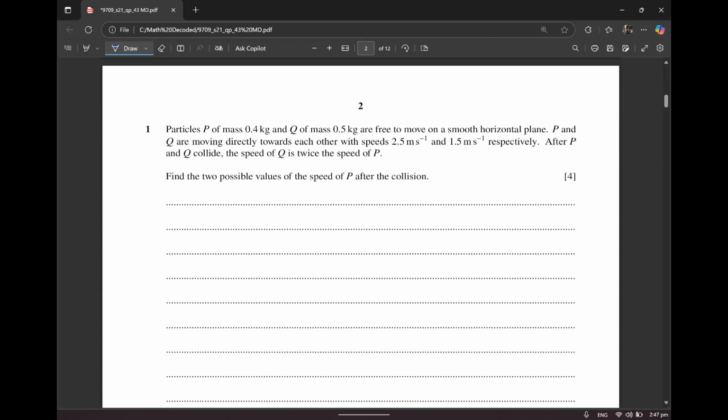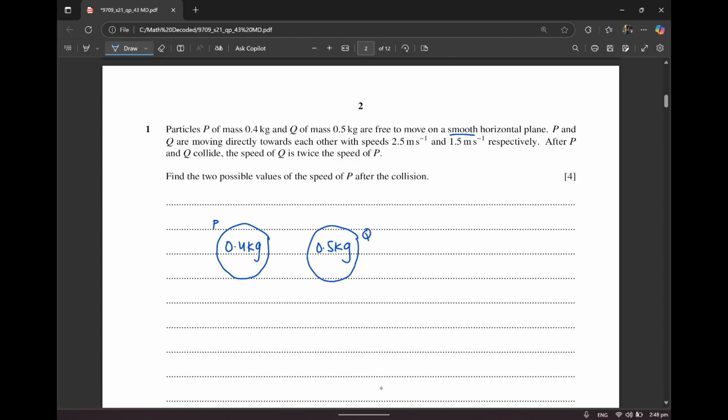It reads: particle P of mass 0.4 kg and Q of mass 0.5 kg are free to move on a smooth horizontal plane. Smooth means that there is no friction on the plane, and it's always better if you can draw out diagrams in paper 4. So that's what I'm just going to do over here. This is particle P and this is going to be particle Q.